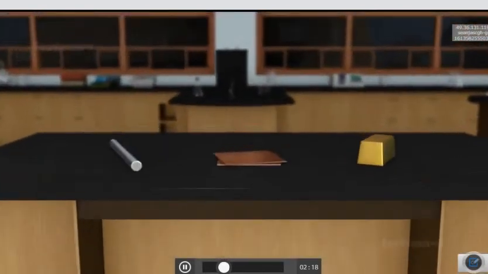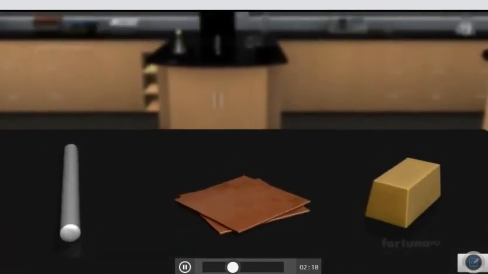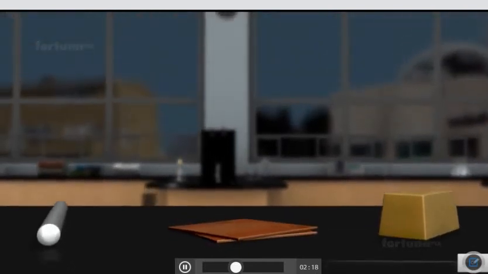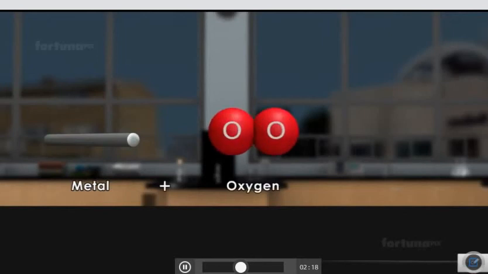To better understand how metals differ from non-metals, we need to look at their distinct chemical properties. In this session, we will take a look at one such property, how some metals react with oxygen. If a metal reacts with oxygen, a metal oxide is produced. If we were to sum up this reaction with a general equation, it would look like this. A metal plus oxygen will yield metal oxides.